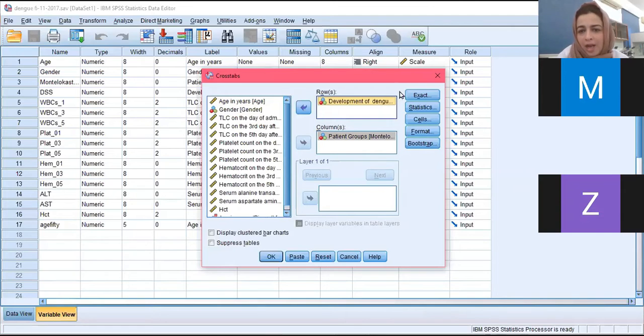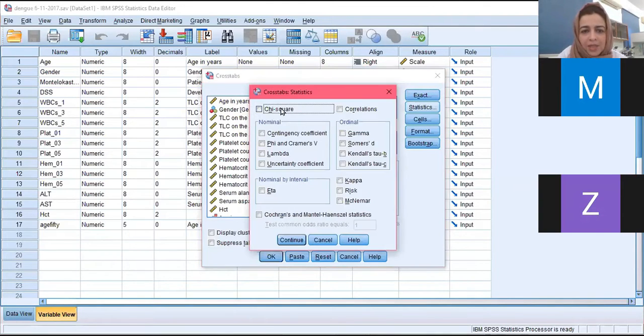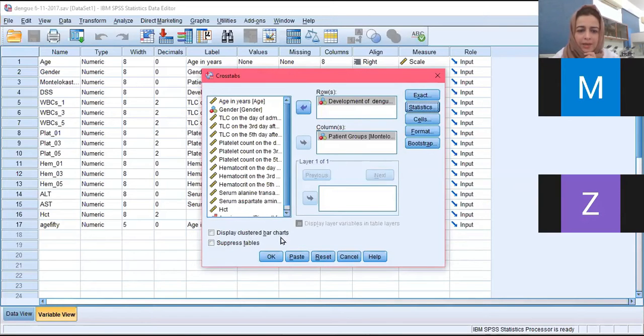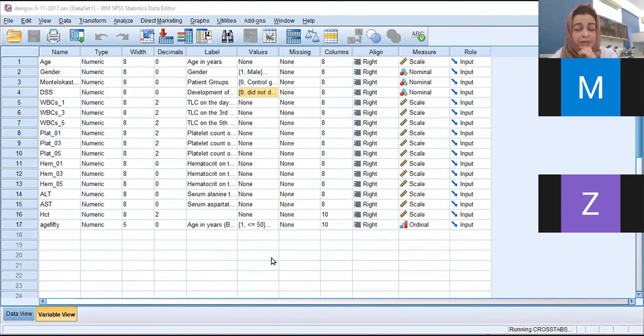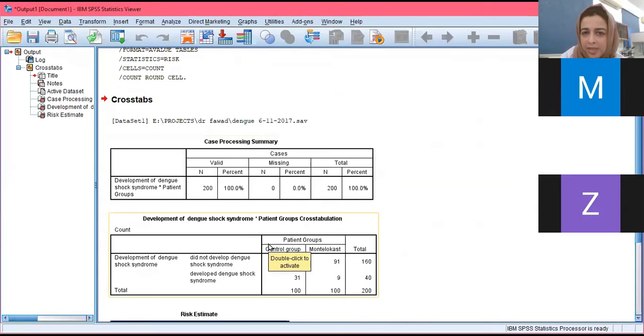Okay, now you come to Statistics. Inside this you can also calculate chi-square, but at this time I'll simply focus on calculating risk. So I'll click risk over here and continue. Or if I wanted bar charts, I would do that, but right now I'm just focused on what we're trying to do. This is actually demonstrating what I was saying.